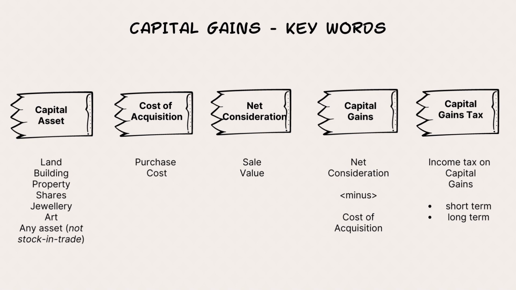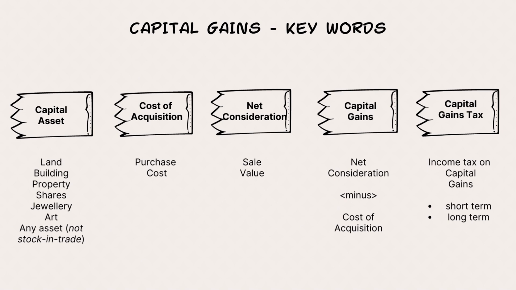Now, capital asset. See, a capital asset can be any asset whatsoever that the assessee owns. He can have land, plots of land. Many people have buildings, any kind of property, shares, jewelry, works of art, basically any asset. But it cannot be stock in trade. What is stock in trade? It is like a business has inventory.